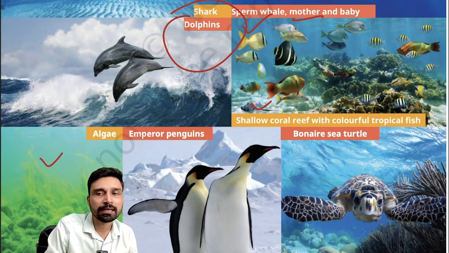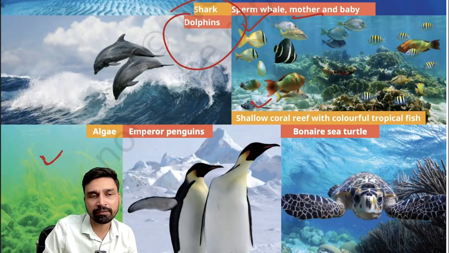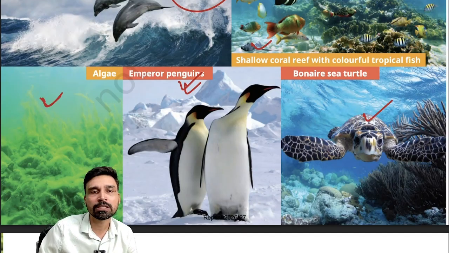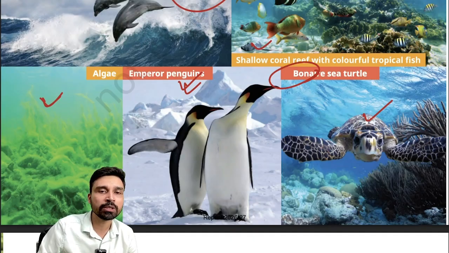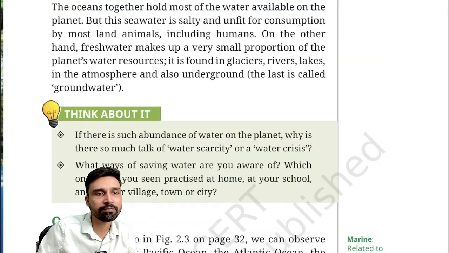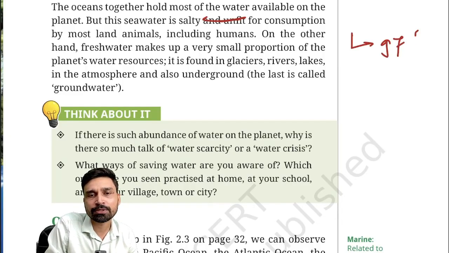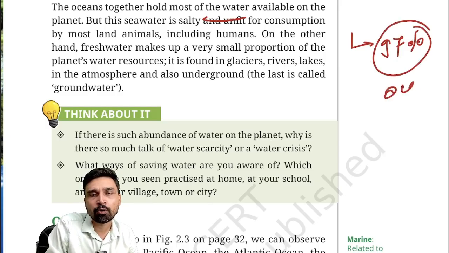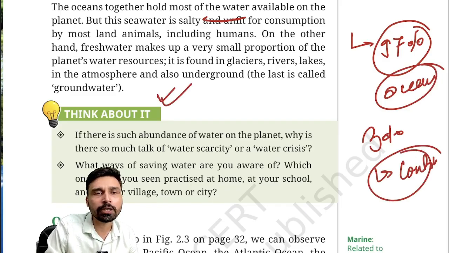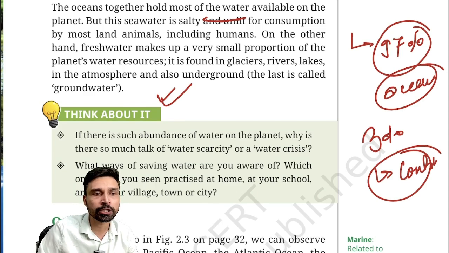Apart from that, algae are the major source of food for many organisms that live in the ocean. Emperor penguins inhabit the southern part of the ocean around the Antarctic areas. And you also have different types of sea turtles. The species represented here in the image is the Olive Ridley sea turtle. Now, if you look at the statement given by NCERT, oceans together hold most of the water available on the planet. Roughly 97% of Earth's water is found in the ocean only. Only 3% of Earth's water is found over the continental land masses. So the majority of the Earth's water is within the ocean itself.